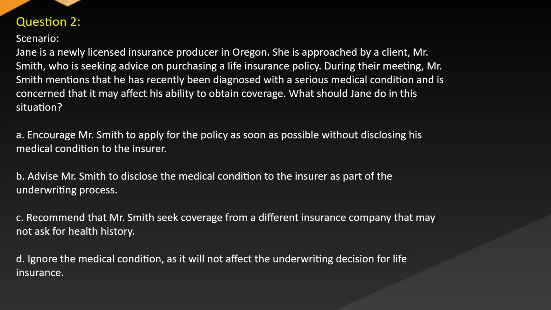A. Encourage Mr. Smith to apply for the policy as soon as possible without disclosing his medical condition to the insurer. B. Advise Mr. Smith to disclose the medical condition to the insurer as part of the underwriting process. C. Recommend that Mr. Smith seek coverage from a different insurance company that may not ask for health history. D. Ignore the medical condition as it will not affect the underwriting decision for life insurance.